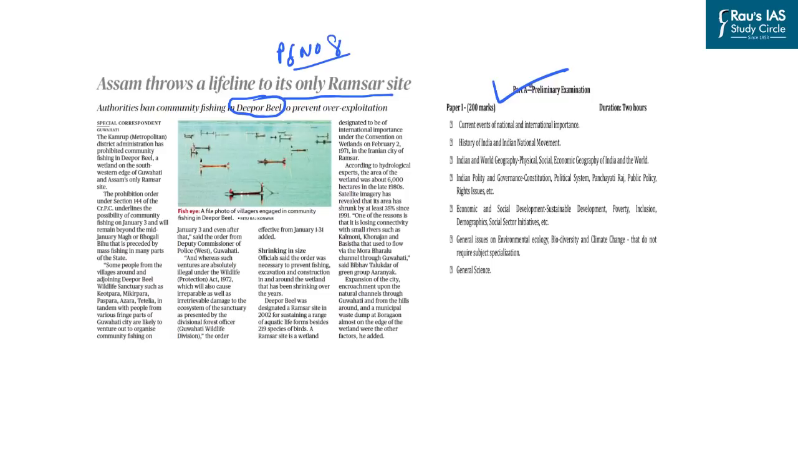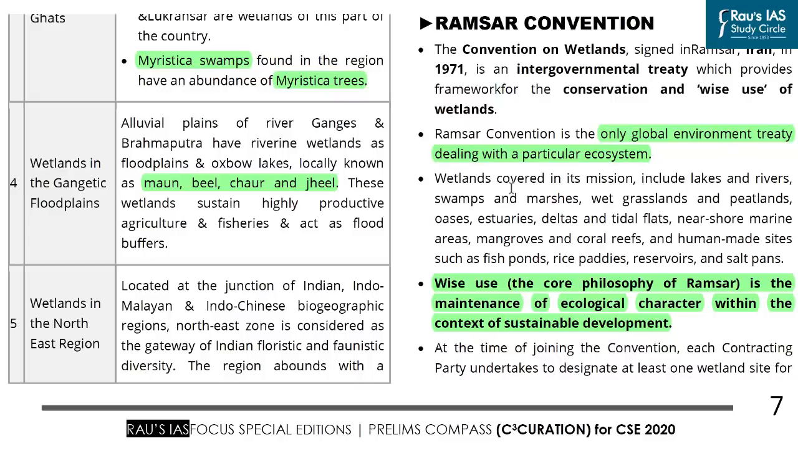view, and also how to go about the topic wetlands from our preliminary examination point of view, and where has it been covered in detail so that you can prepare this topic well for the preliminary examination. Now, if you go through the prelims compass, you will find that the Ramsar Convention related to the wetlands has been covered in detail. And this convention on wetland was signed in the year 1971, and it is an intergovernmental treaty which provides the framework for the conservation and the wise use of wetlands.